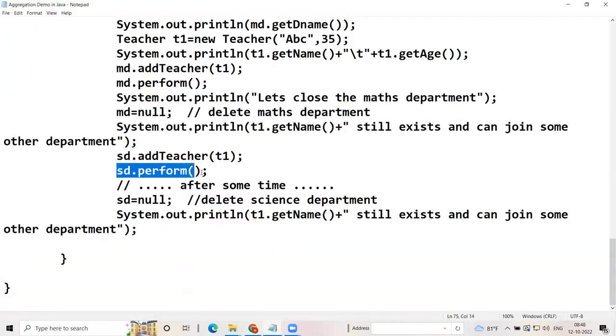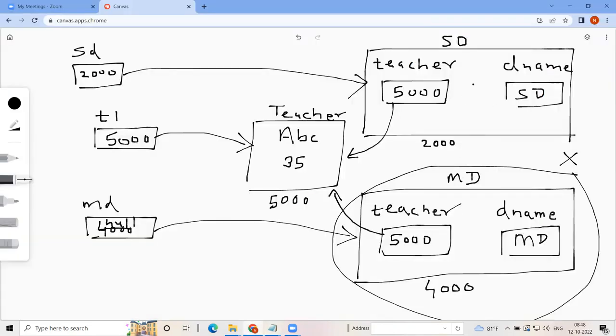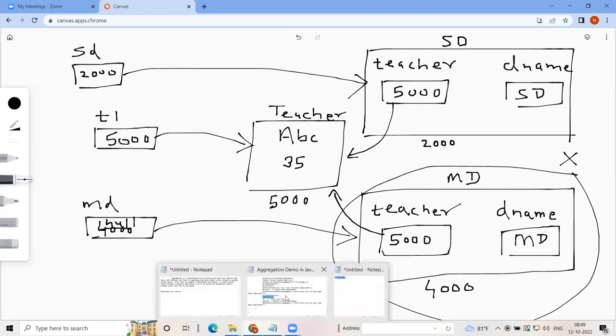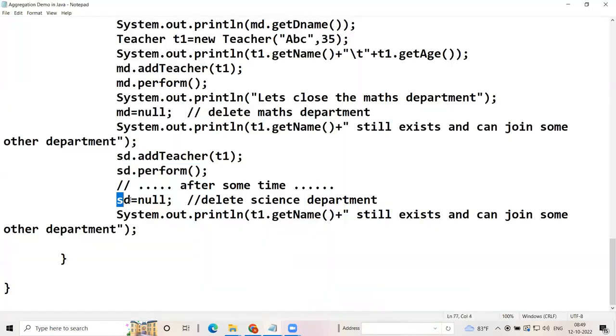sd.perform. We ask the science department to perform. Now you know very well, when we ask the science department to perform, this teacher will work. And then we say sd is equal to null.